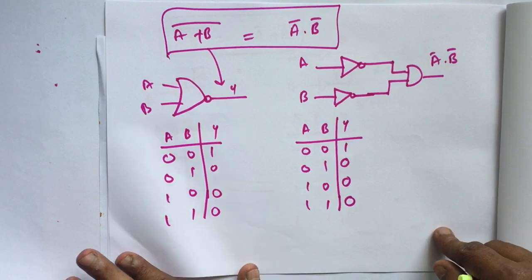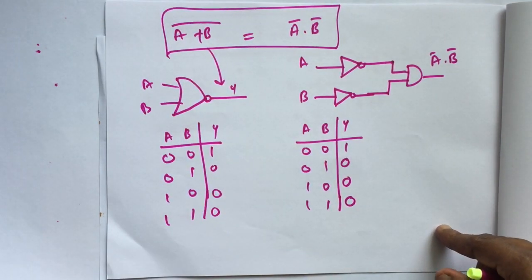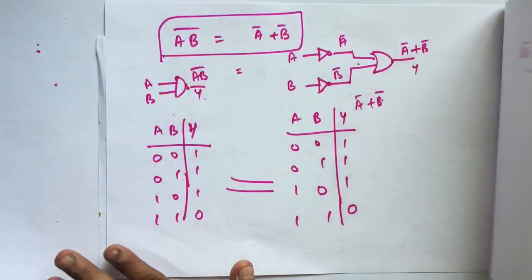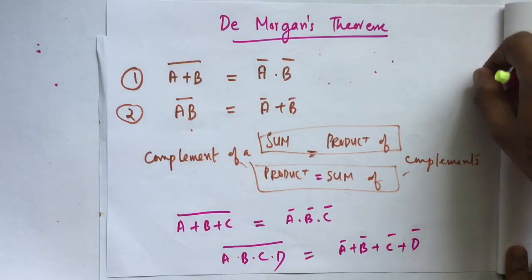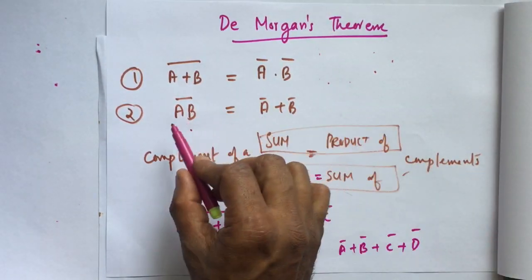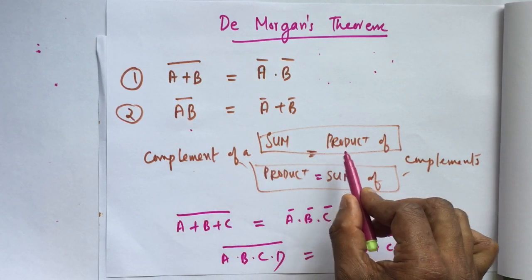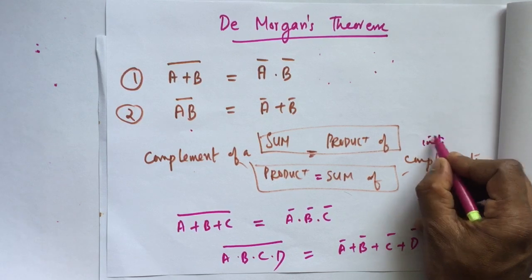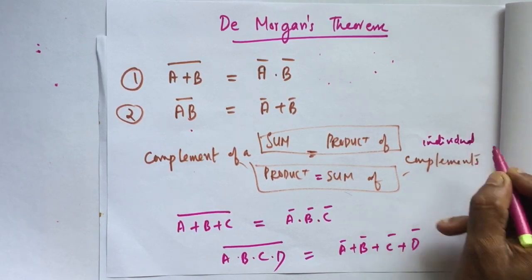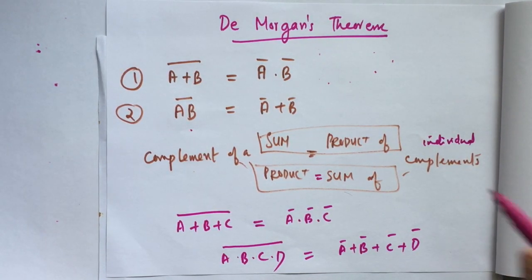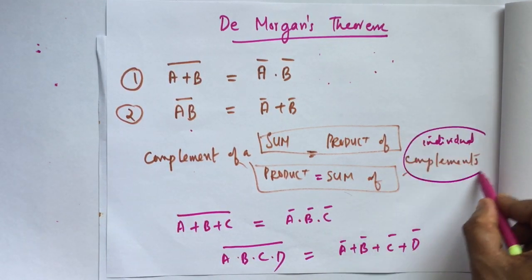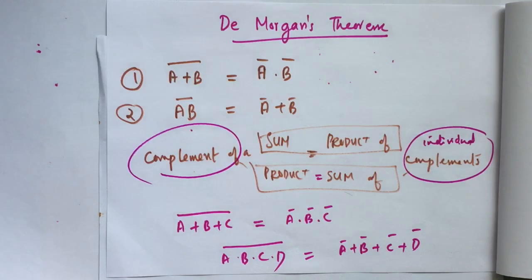So this is how to prove De Morgan's theorem, De Morgan's law, by using logic circuits. Once again, remember, there are two theorems. One: the complement of a sum is equal to the product of its individual complements. Similarly, the second law says that the complement of a product is equal to the sum of its individual complements. Okay. Thank you. That's all.